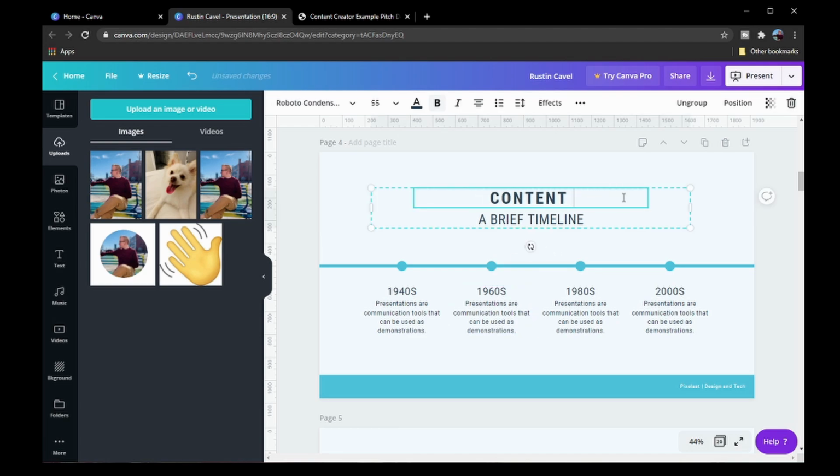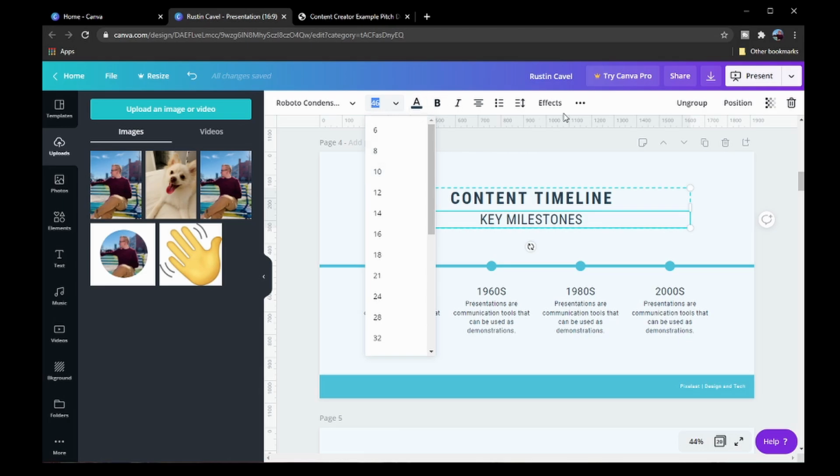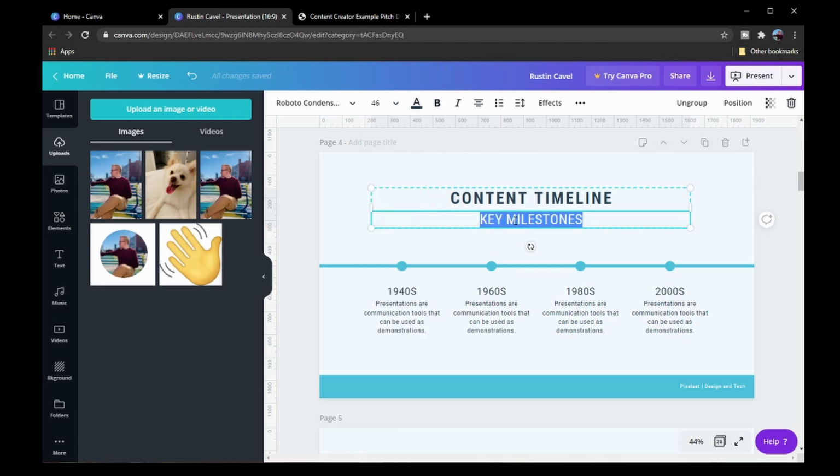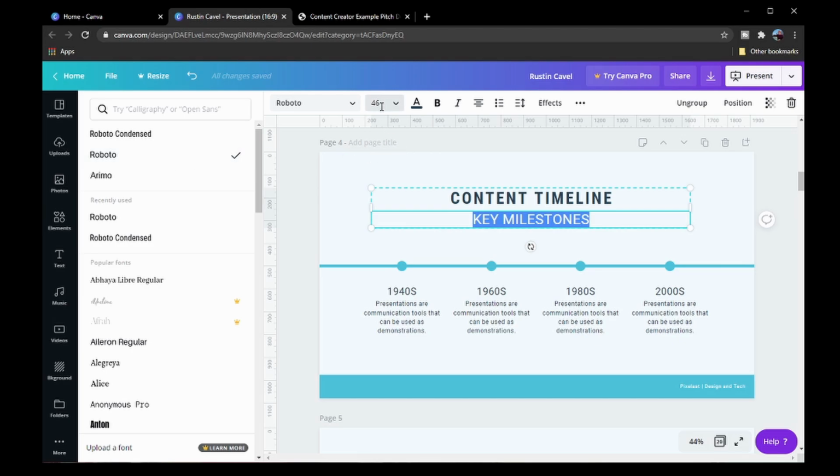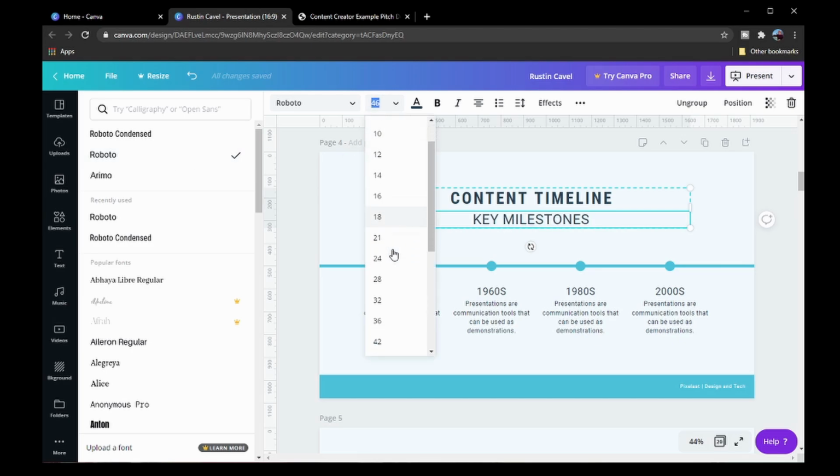I'm just going to change this here. Just going to put in content timeline. And then what we're going to include are key milestones. Now, also you can change this text as well. So you can change the size of the text. You can change the color of the text. I think for this one, I do want to change the font. We're just going to go with Roboto and we're going to reduce the size just a little bit.